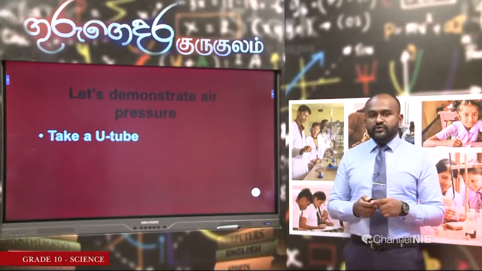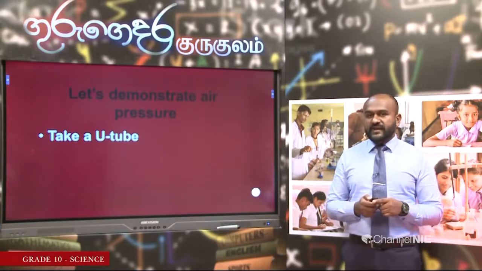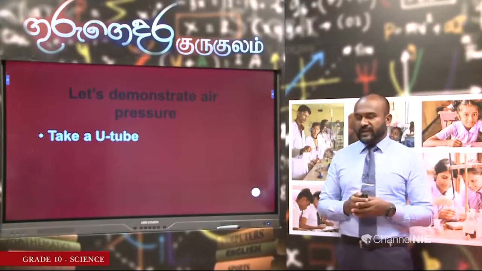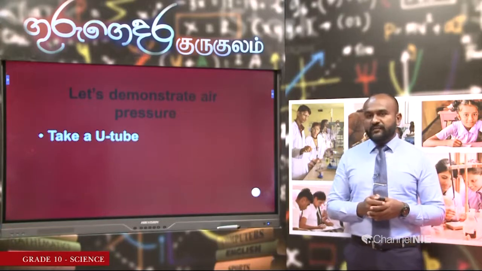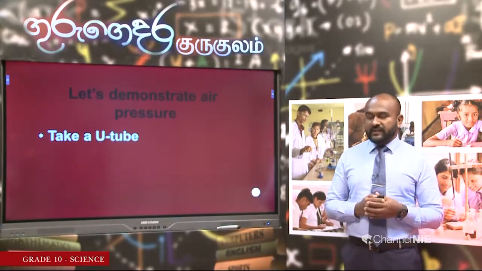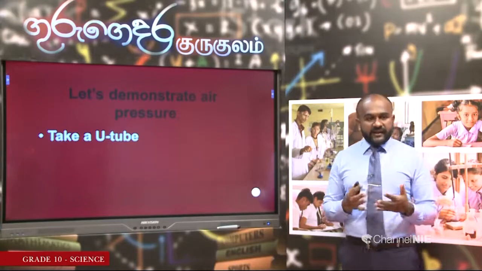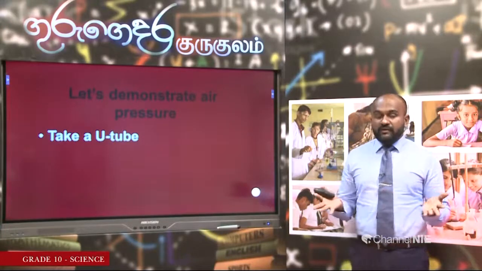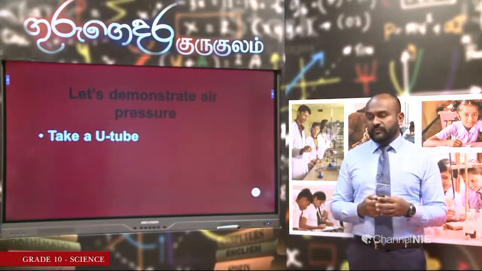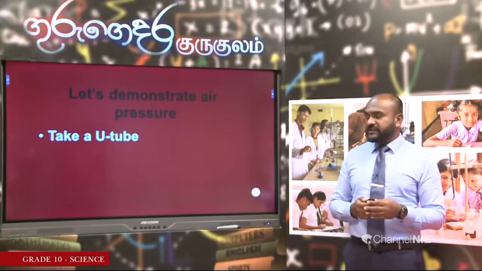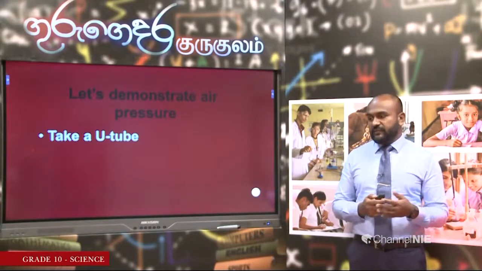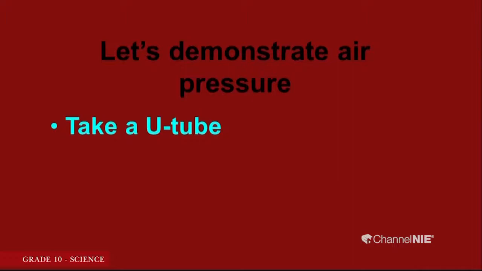So, how do you show that air pressure is there? There are several activities we can do to demonstrate air pressure. We talk about one activity here. You can try many other activities at home because you are very much free these days. You can try this one also, but you need a U-tube.